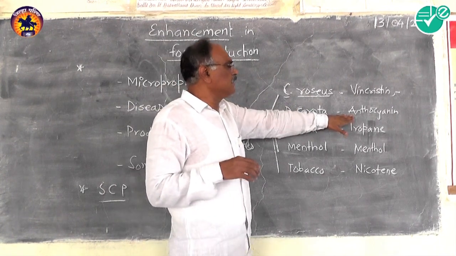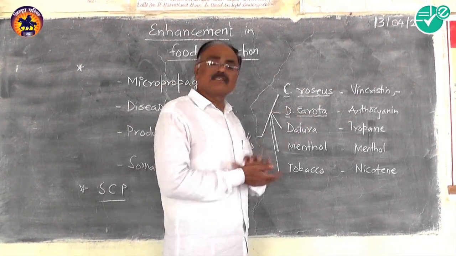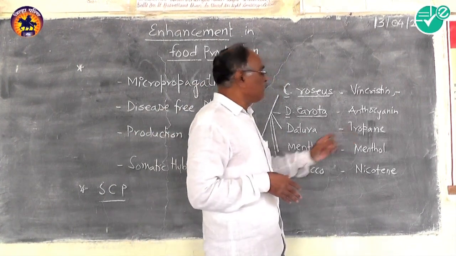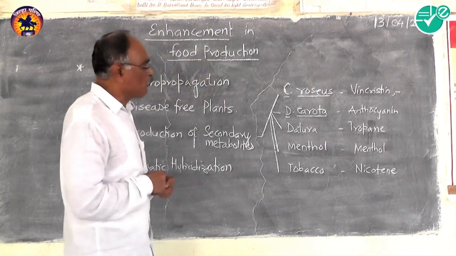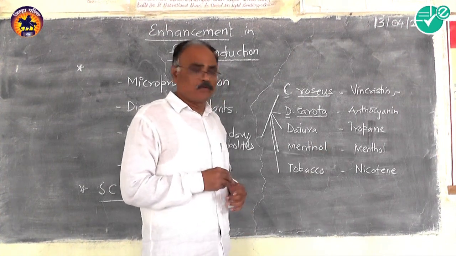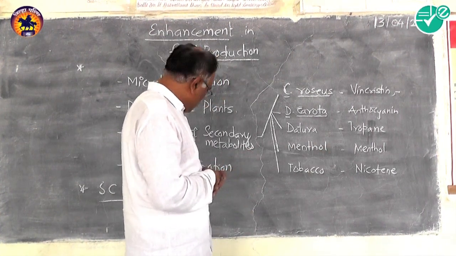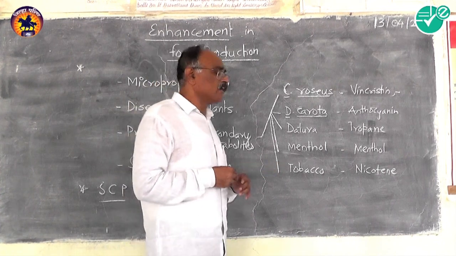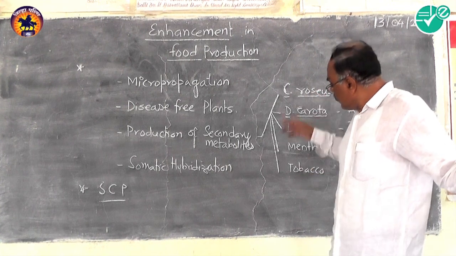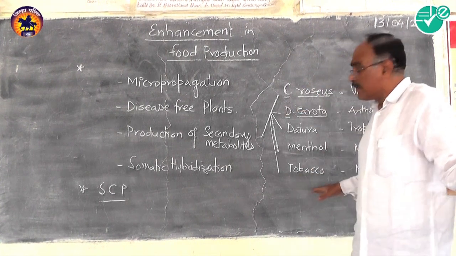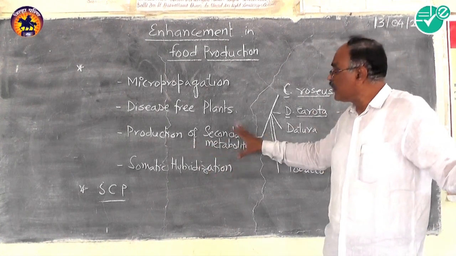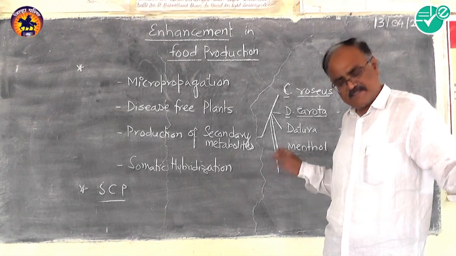Anthocyanin is collected from Daucus carota. Datura stramonium gives us the secondary metabolite tropane. You all know the mint plant provides the menthol alkaloid. Likewise, nicotine is harvested from the tobacco plant. The cells of these plants are involved in the production of secondary metabolites.